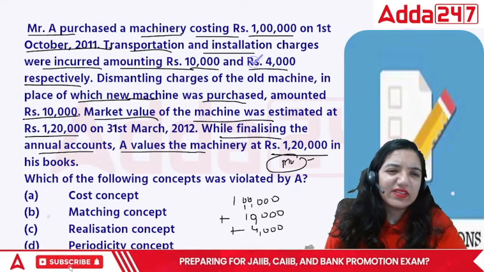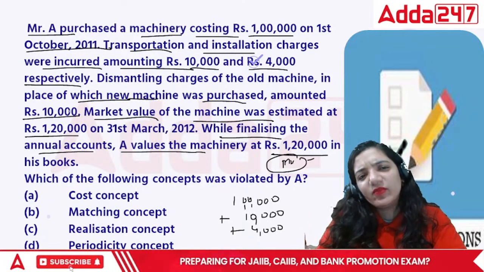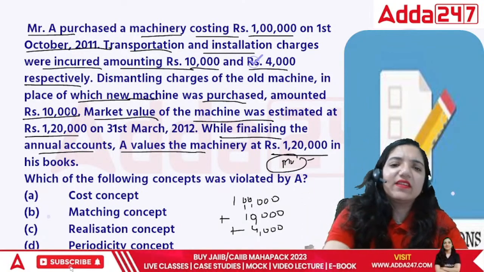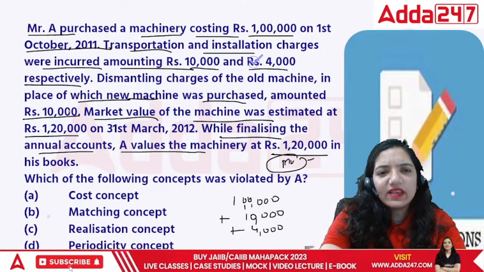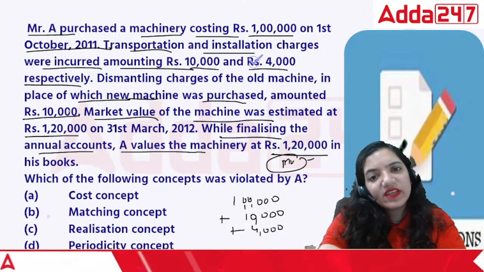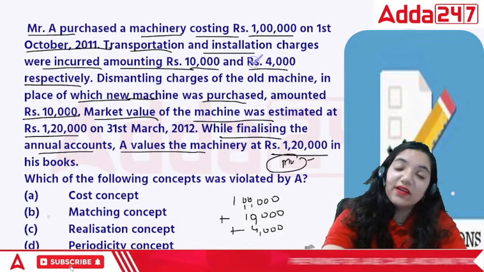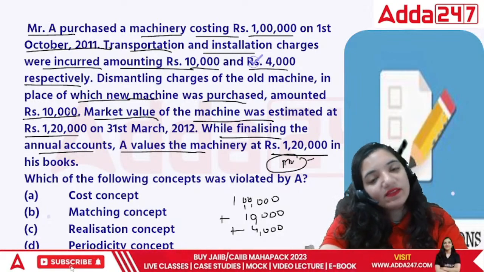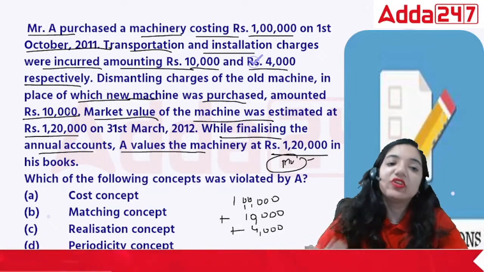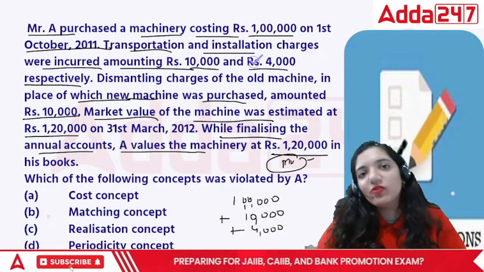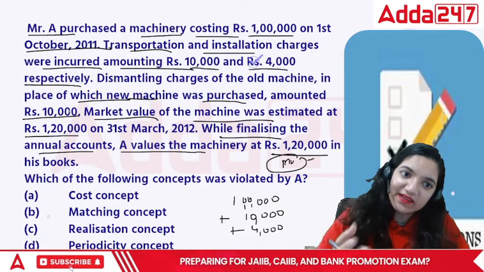So you can actually take this one as deferred only because the dismantling of old was done and then the new was done. But always remember, if the costing is essential to get the new one, then you will have to add it in the cost of the new one only. Because if you don't remove the old one, you cannot put the new one. So that can be taken there as well.